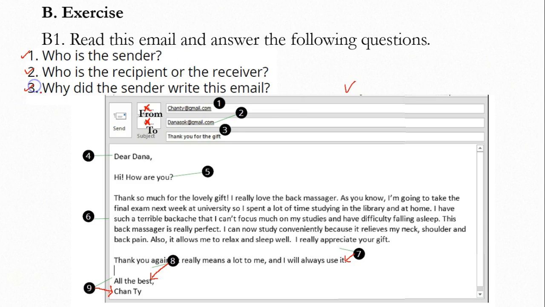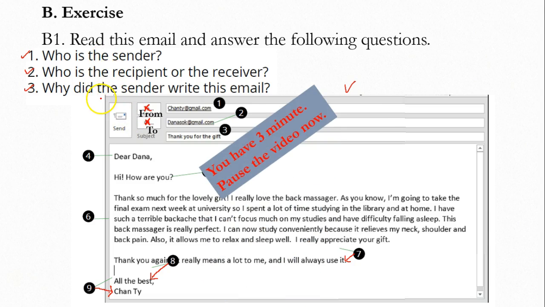Number 3, why did the sender write this email? Okay, so with these three questions, you have 3 minutes to do it. So you can pause the video now and do the exercise.